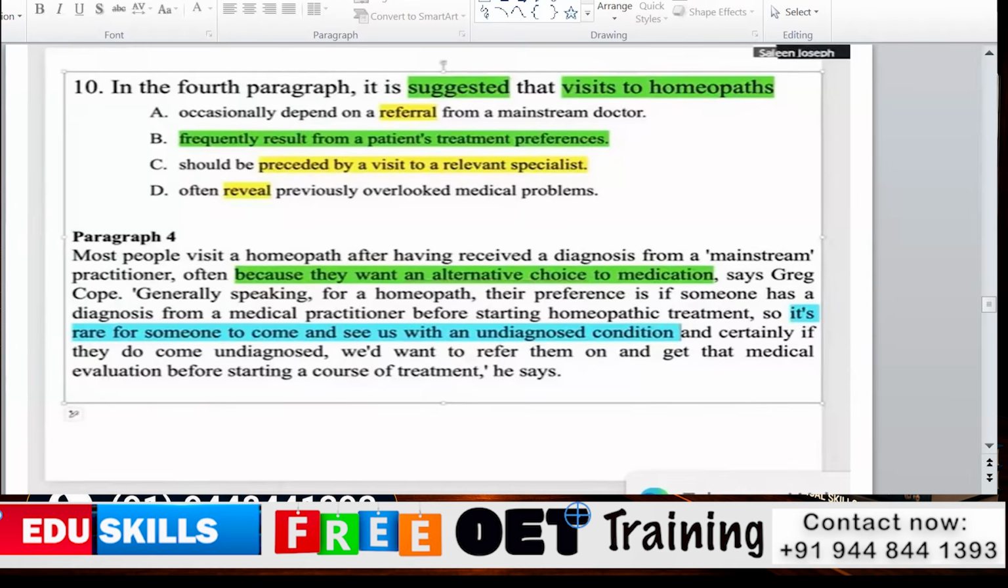They will see some other doctor, then they come. In the second paragraph it says often, because they want an alternative choice to medication. So this generally suggests that the visit to a homeopathic doctor basically depends on the patient's treatment preference. That's why option B is the correct answer rather than the others.